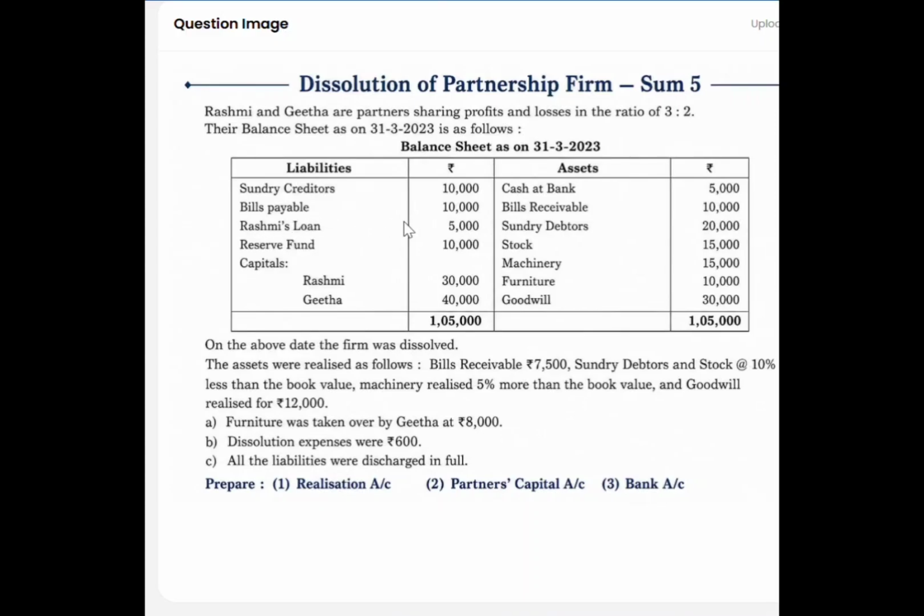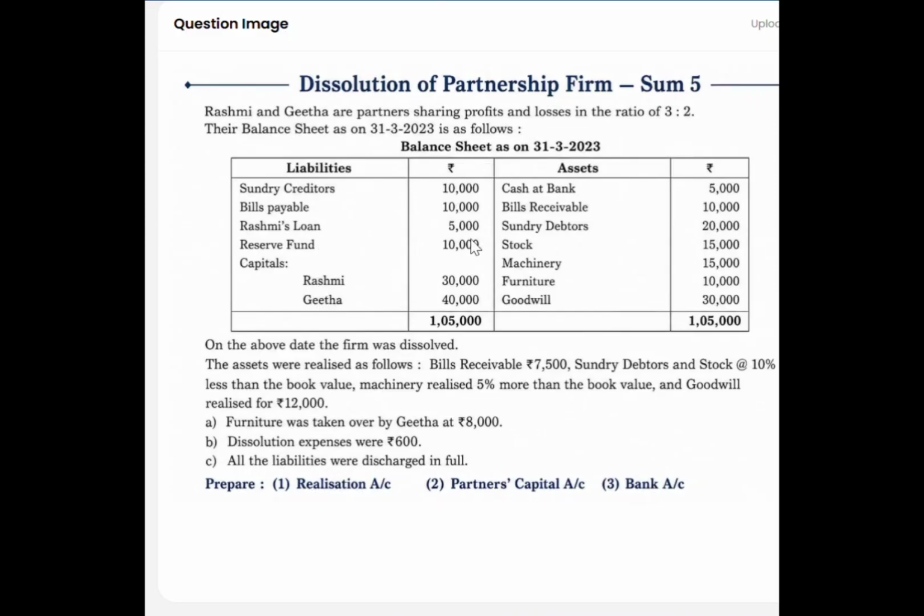Now if you see Rashmi, she is one of the partners. So Rashmi's loan will be treated as an internal liability. So internal liability will be directly recorded in the bank account. Next we have is reserve fund and capitals. So these two will be transferred in the partner's capital account.